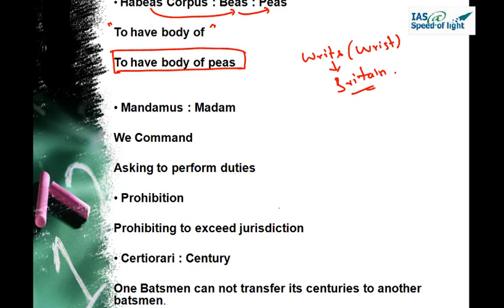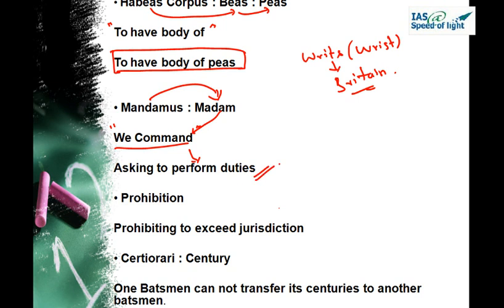Second writ, it is mandamus. For mandamus we get madam, an authoritative madam. We command, so it means madam is giving command and asking you to perform the duties. So court is asking or commanding the government officials to perform the duties.